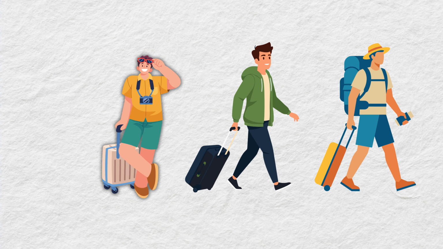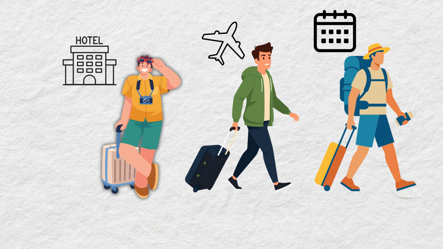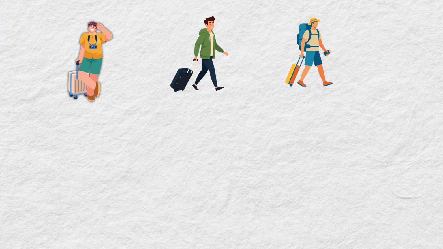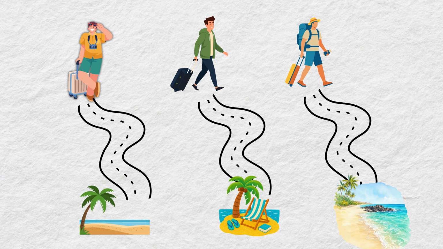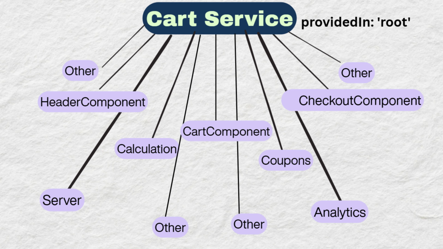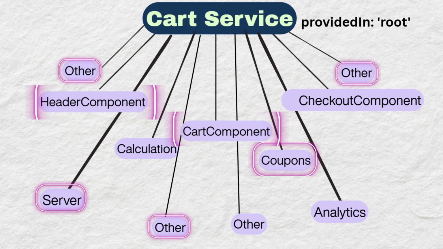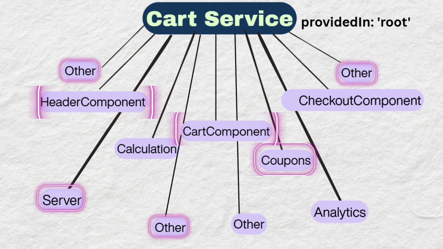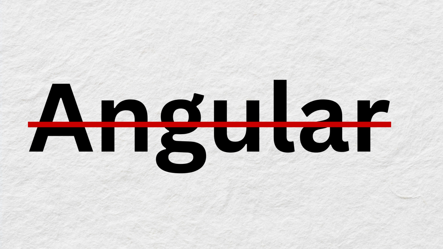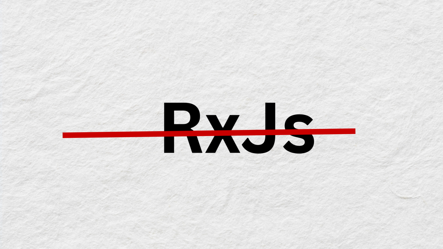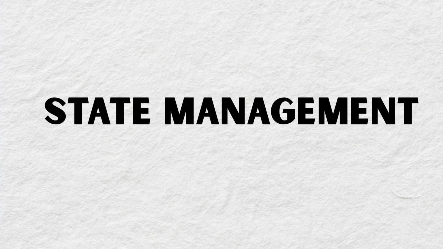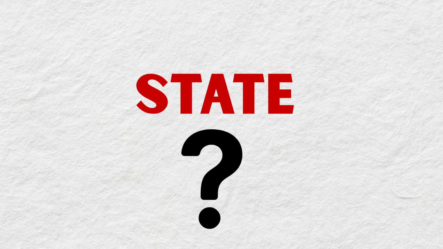Imagine three friends planning a vacation. One changes the hotel, another changes the flight, and one changes the travel date. Nobody informs anyone else. When the vacation starts, everyone reaches a different destination. The problem wasn't the vacation, the problem was everyone had their own version of truth. Your Angular application works exactly the same way. Different components start maintaining different copies of the same information. That's the real problem. Not Angular, not TypeScript, not RxJS. That's why, before we understand state management, let's first understand what state actually means.